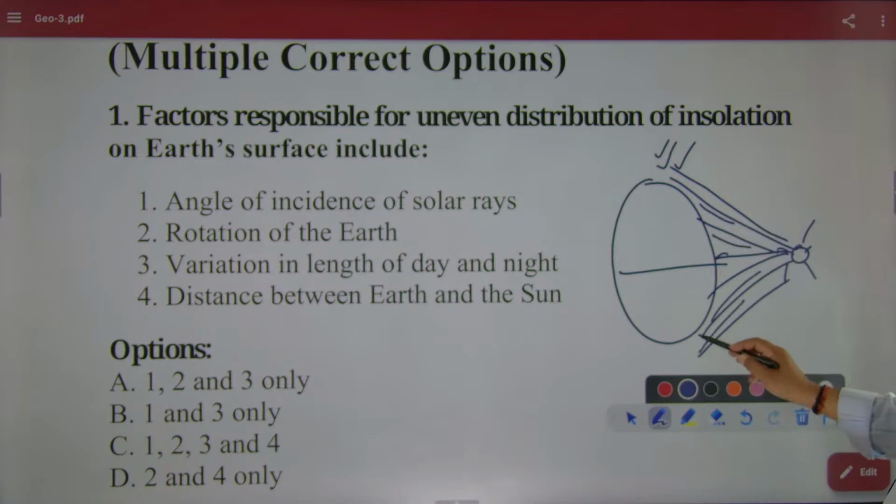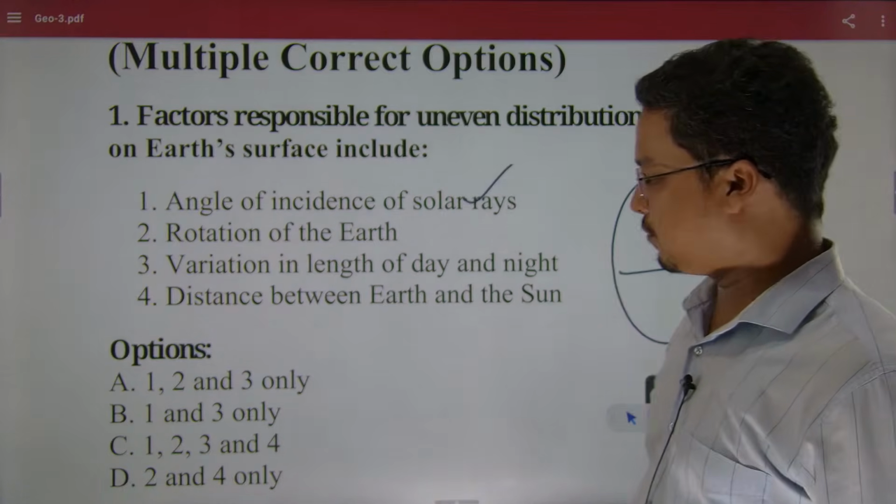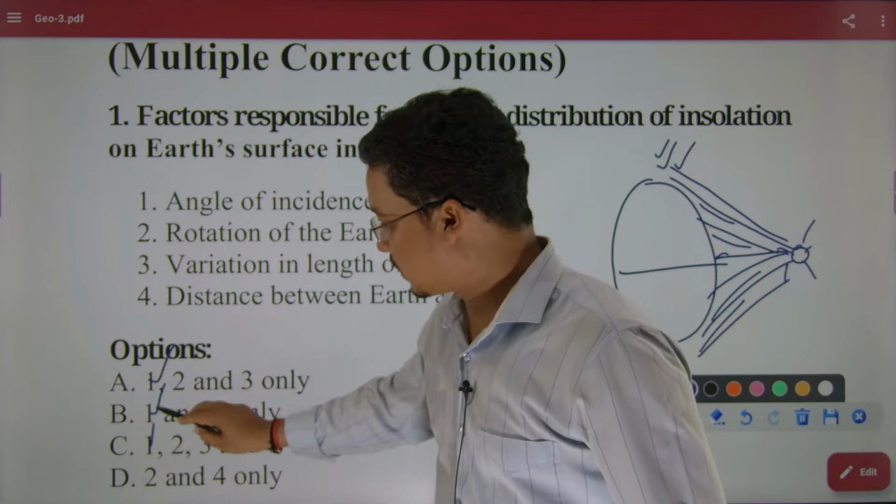So the polar region will have more albedo. So this one is correct.